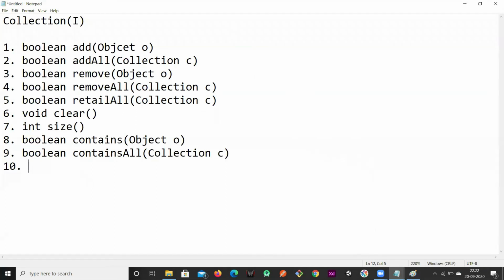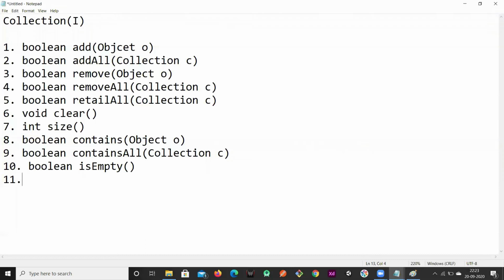And if you want to check whether the collection is empty or not, whether the collection has elements or not, then there is a method called boolean isEmpty. isEmpty is a method available in this Collection interface, which is useful in checking whether the collection is empty or not.